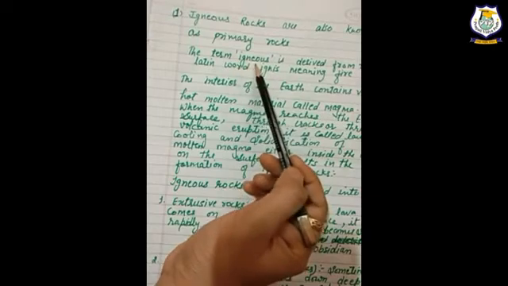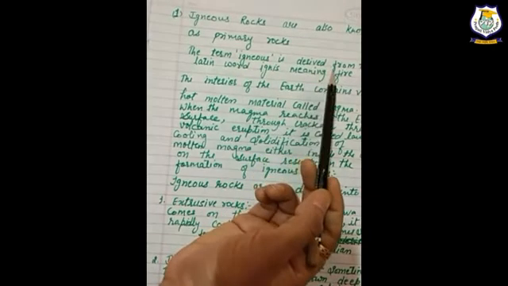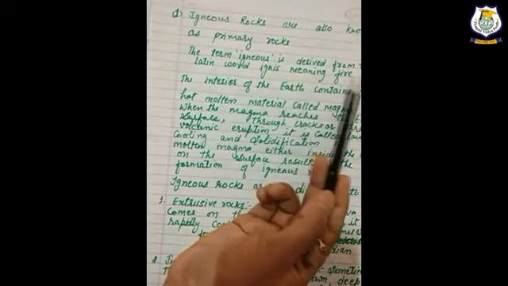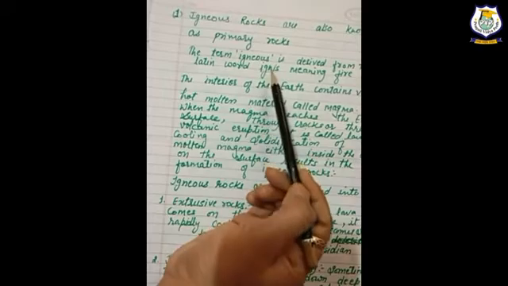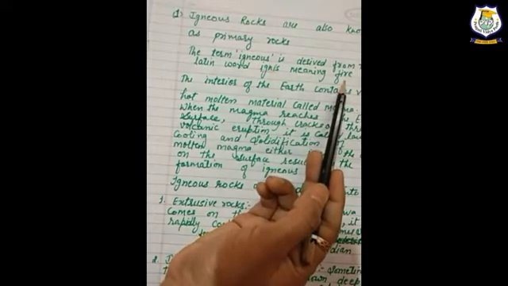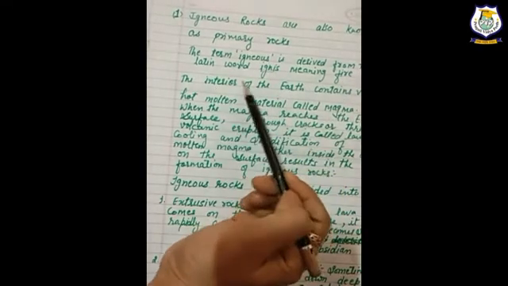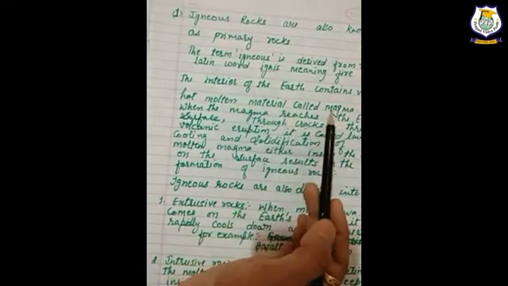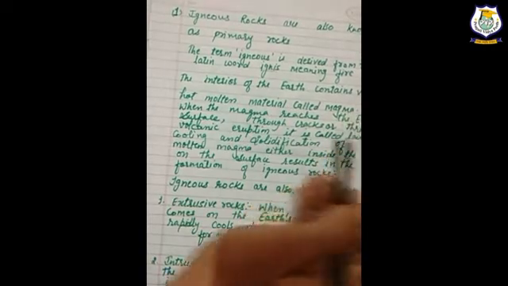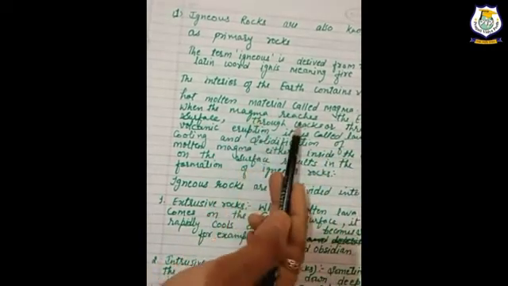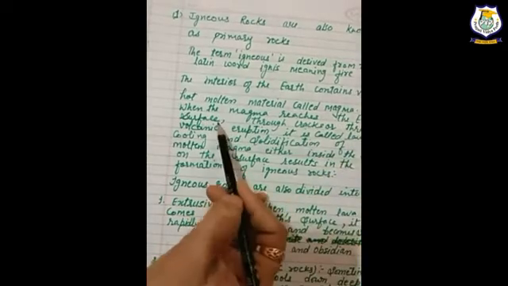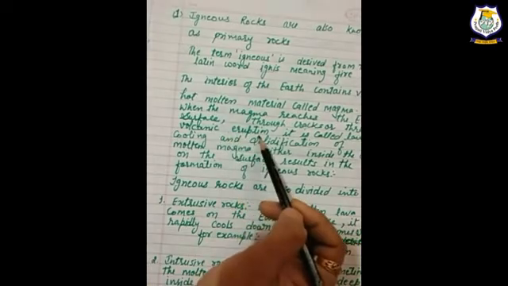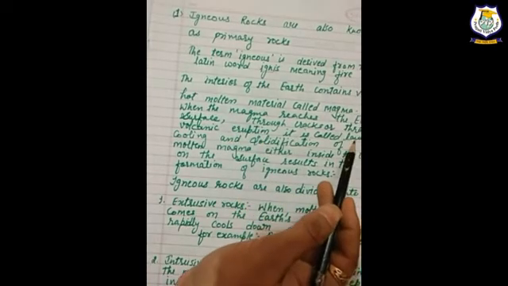The term igneous is derived from the Latin word ignis, which means fire. Ignis, have you heard? Ignis, that is fire. The interior of the earth contains very hot molten material, which is called magma. When the magma reaches the earth's surface through cracks or through volcanic eruption, it is called lava.